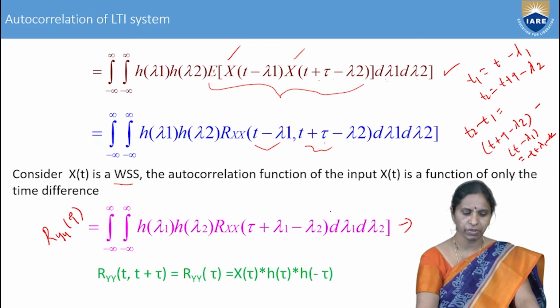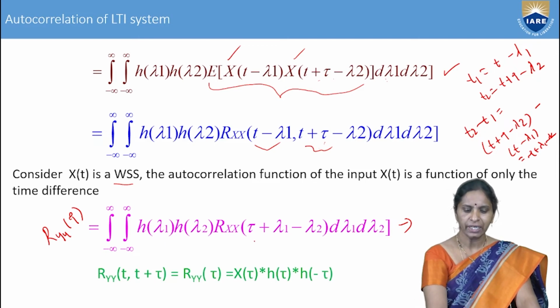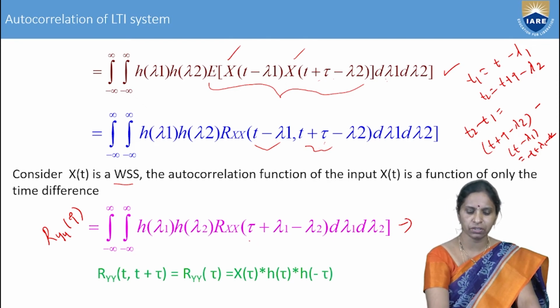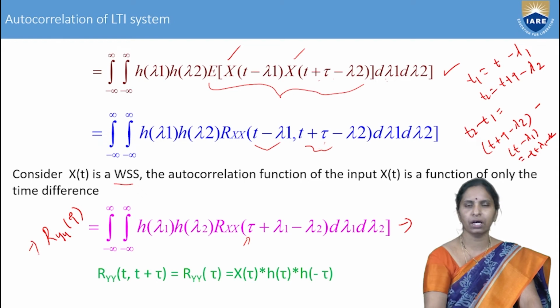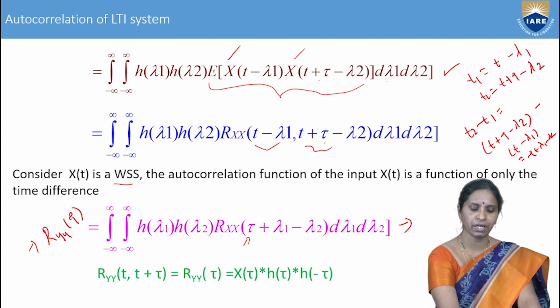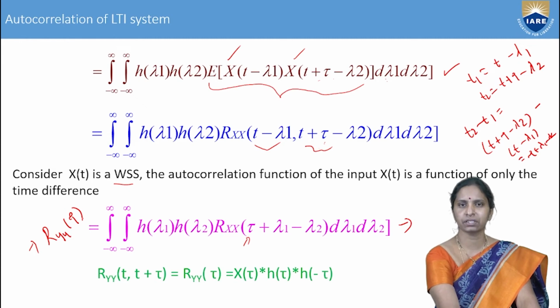If you observe this equation, is it depending upon the time t? No, it is a function of only tau. Therefore, the autocorrelation of the response of the system is also what? A function of only tau, the time difference tau only.